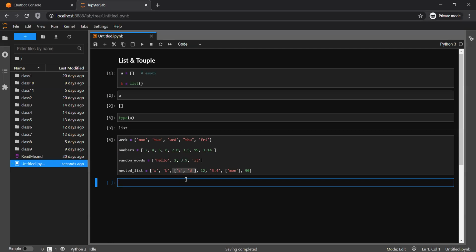Think this way: a very simple example I'm going to give you. Suppose as a class teacher, you have to create a report card for a student. The student has obviously received marks in math, English, maybe some other subjects.